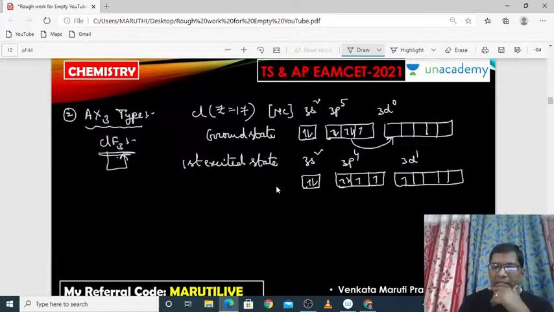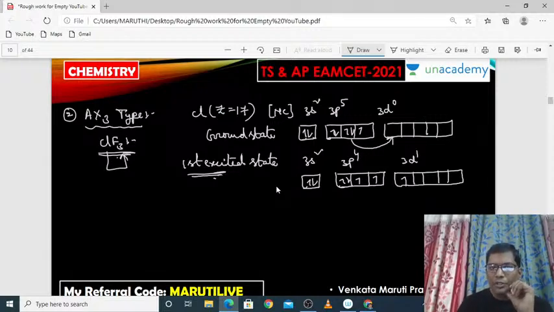In the first excited state, one electron in the p orbital of the chlorine jumps to the d orbital. So it now has 3 unpaired electrons.